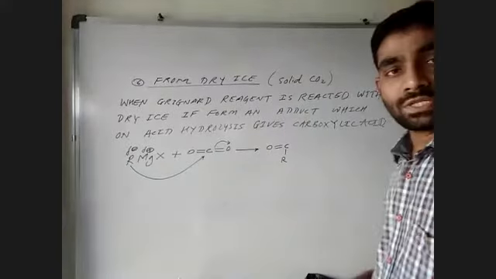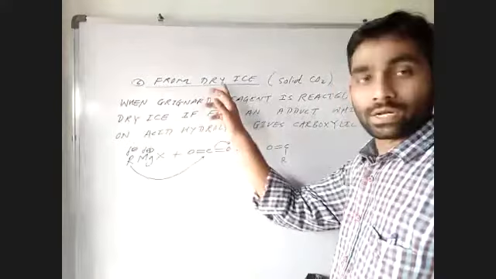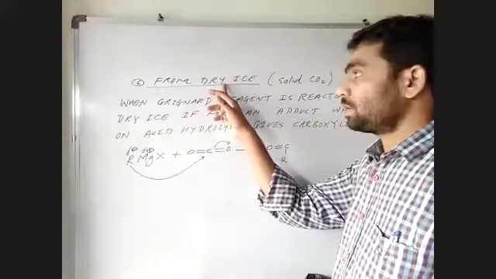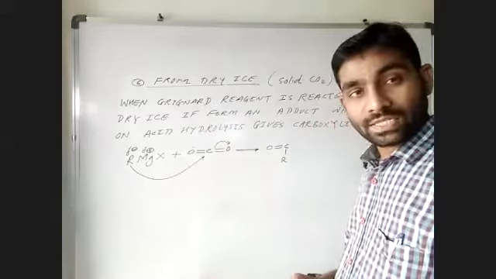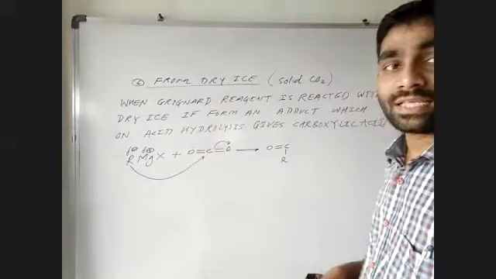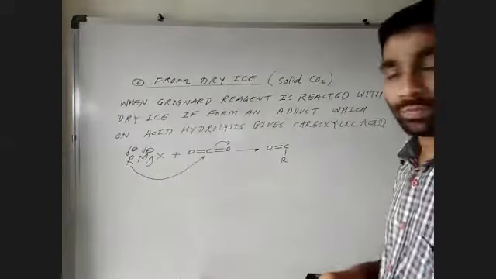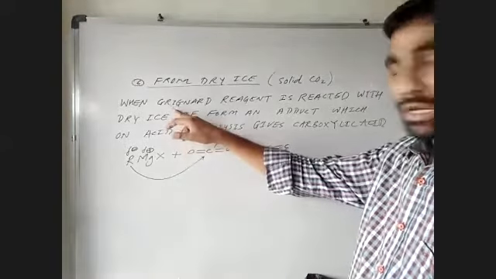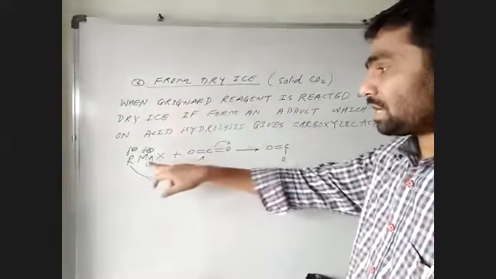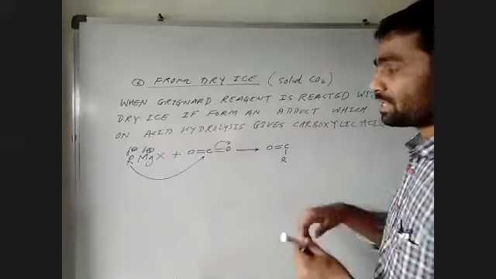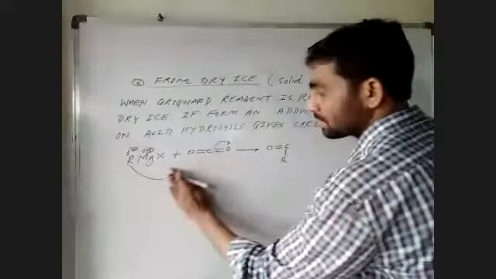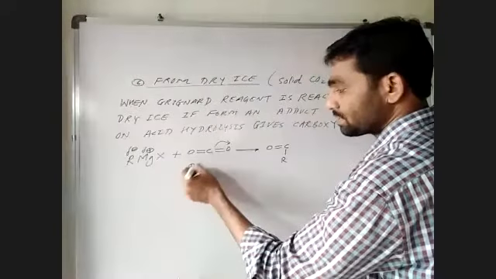So see, this is the very important reaction in which we are preparing carboxylic acid from dry ice. Dry ice, what is dry ice? It is solid CO2. If you see the statement, when Grignard reagent RMgX is reacted with dry ice, this is what is called dry ice.